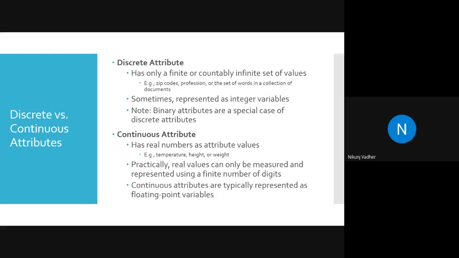Binary attributes are a special case of discrete attributes. How many values are there in binary? 0 and 1. So in a computer also 0 and 1. How does a computer work? If it is plus 5 volt, then 1, and if it is 0, then 0. There are level triggered flip flops and edge triggered flip flops that you might have studied. If the voltage level goes beyond a threshold value, then immediately it will be considered a 1, and if it goes below that, it will be considered a 0.